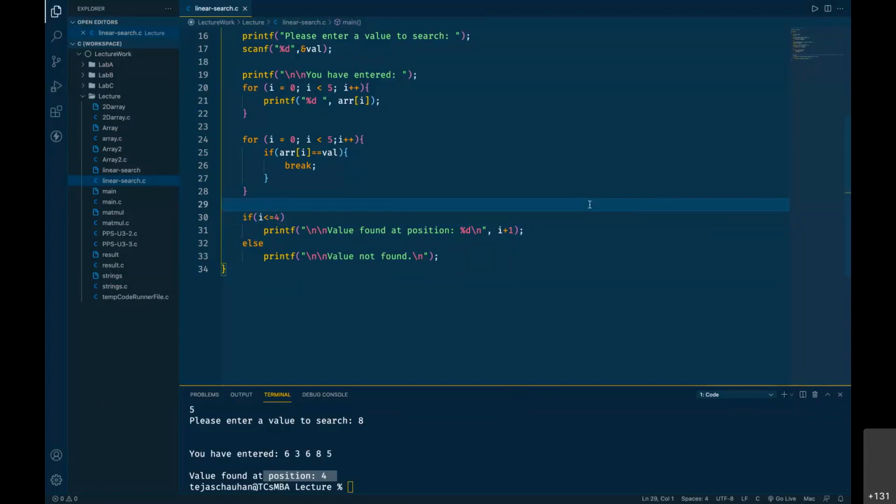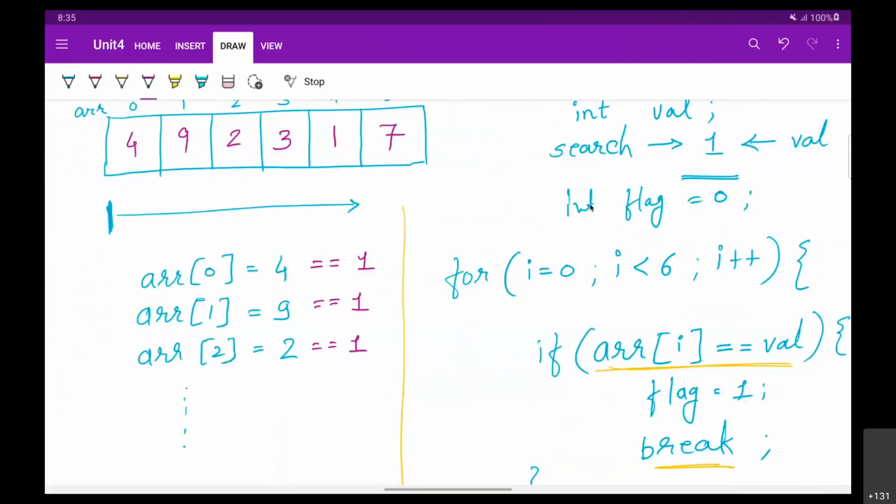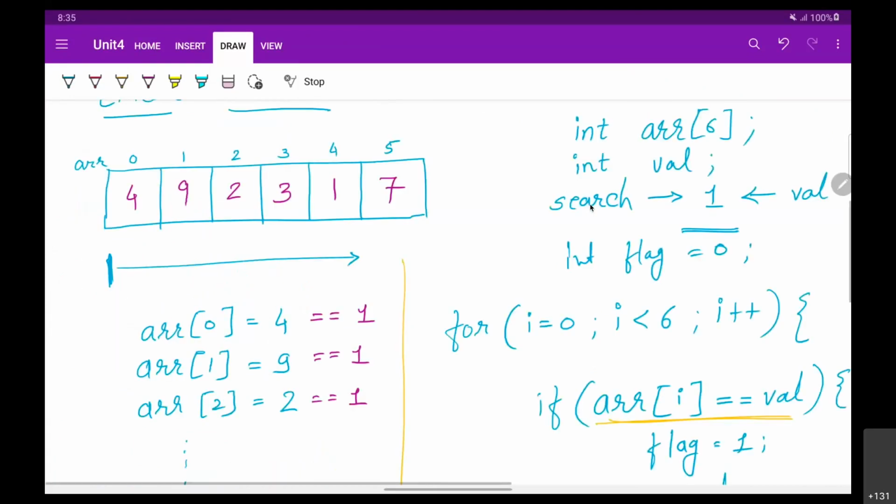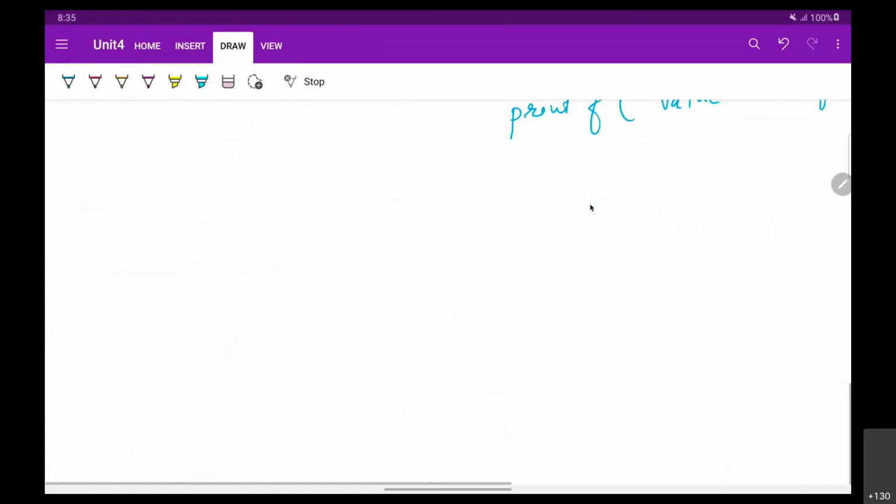So this was the linear search. Now it's almost time, and it won't be possible to cover bubble sort in just 10 minutes. But let us understand the basics of sorting process, so that in next lecture we can understand the entire bubble sort method. So next thing that I want to cover is the bubble sort. Okay. And for that, let us go for the base right now.